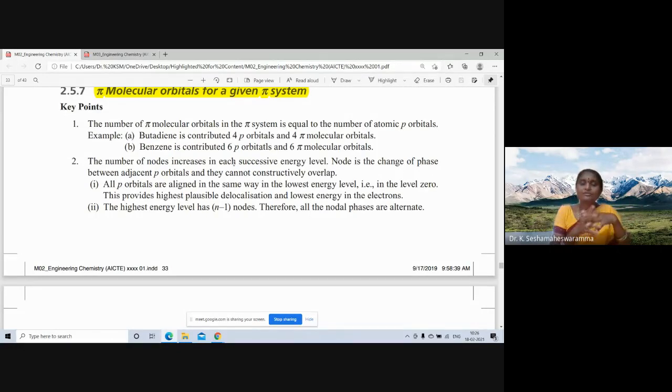All p orbitals are aligned in the same way in the lowest energy level, that is level 0. This provides the highest possible delocalization and the lowest energy for the electron. It is the same as the Aufbau principle and Hund's rule.